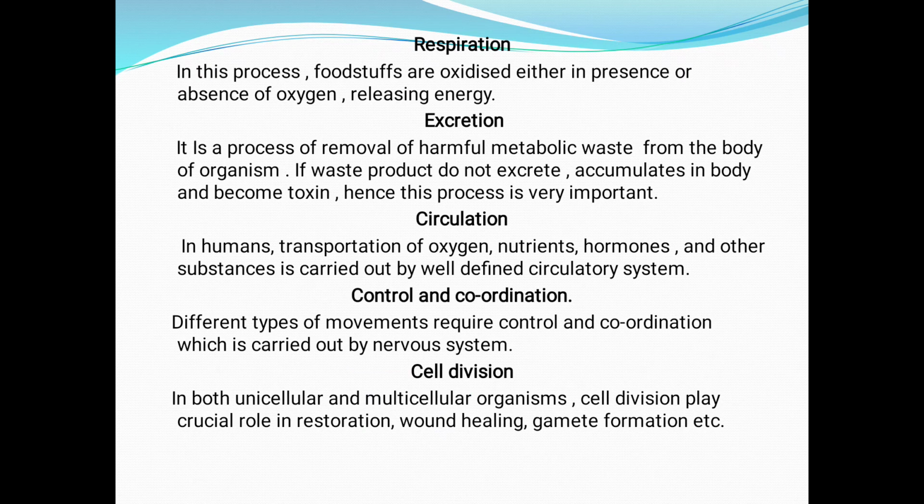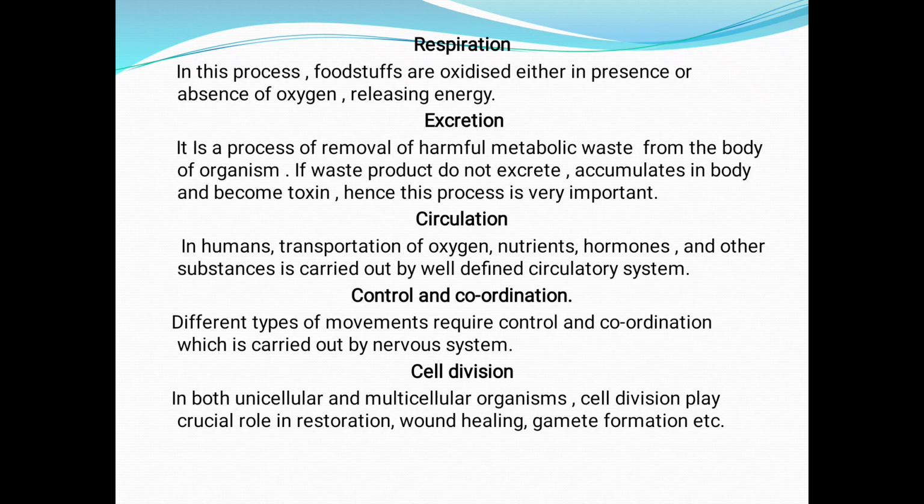Next is respiration. In this process, foodstuffs are oxidized either in the presence or absence of oxygen, releasing energy. Next is excretion. It is a process of removal of harmful metabolic waste from the body of the organism. If waste products are not excreted, they accumulate in the body and become toxic. Hence, this process is very important. Next is circulation. In humans, transportation of oxygen, nutrients, hormones, and other substances is carried out by a well-defined circulatory system.